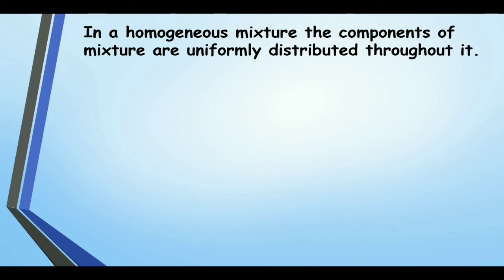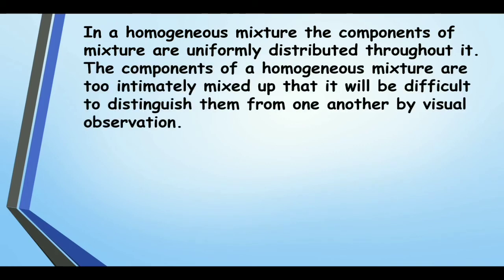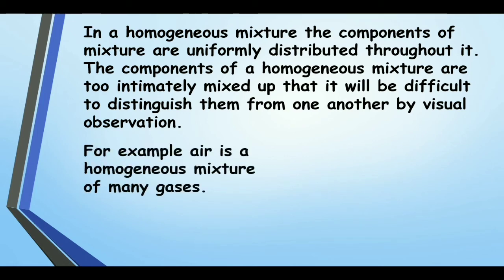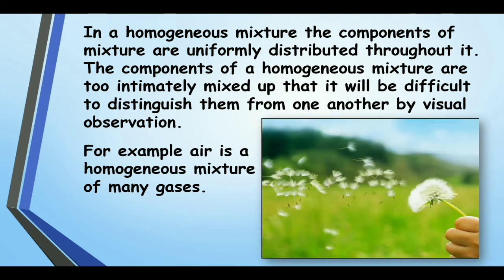In a homogeneous mixture, the components are uniformly distributed throughout. The components are so intimately mixed up that it is difficult to distinguish them from one another by visual observation. For example, air is a homogeneous mixture of many gases so that we cannot see the gases separately.